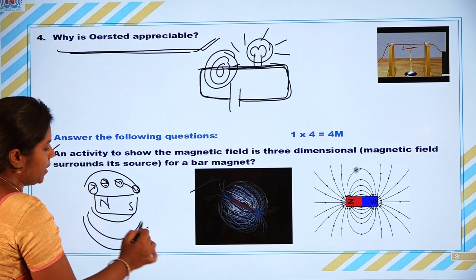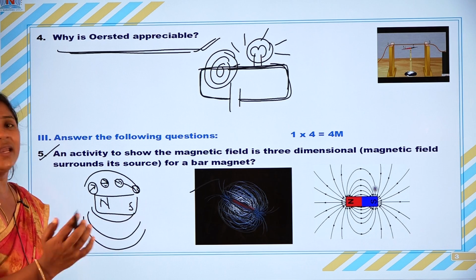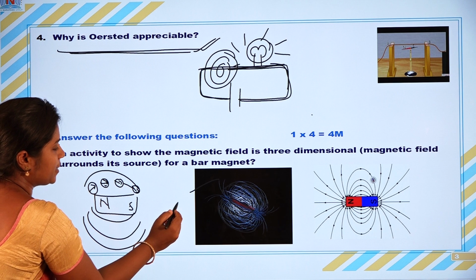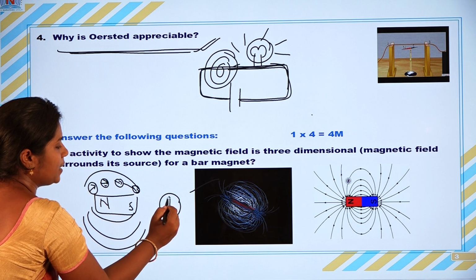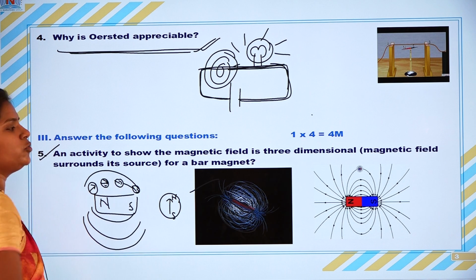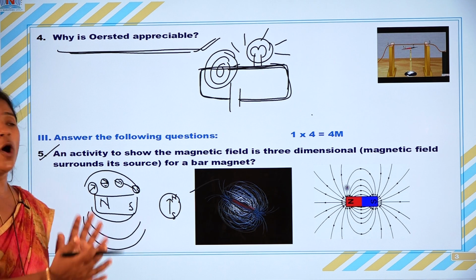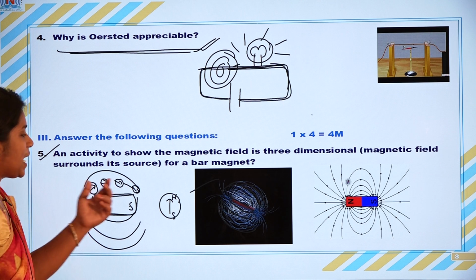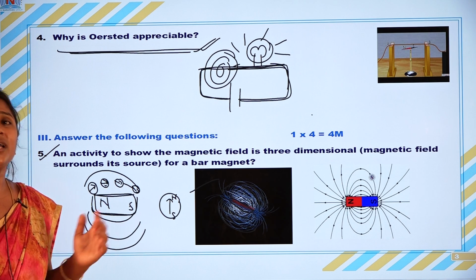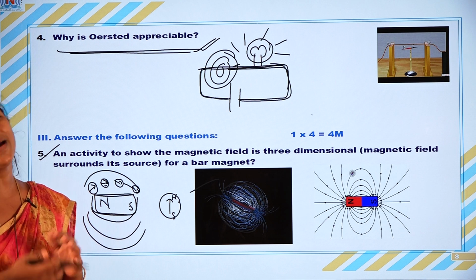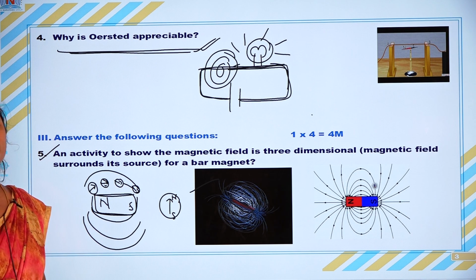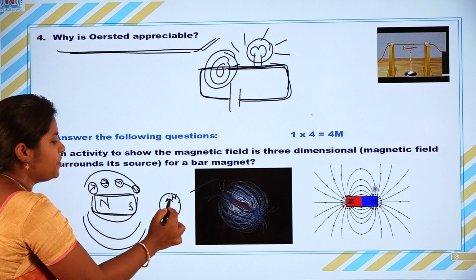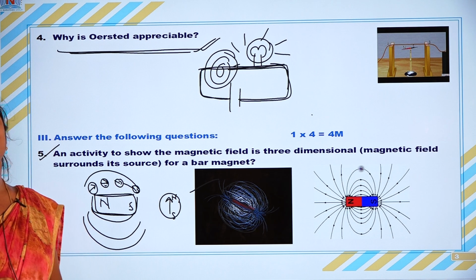And for example, if you remove this bar magnet, what can we observe? The compass shows geographical north and geographical south. It shows the normal direction. If you keep the compass near the bar magnet, the compass is affected by the bar magnet and experiences a force, that is the magnetic force. If there is no magnet near the compass, we observe the geographical north and geographical south, the normal direction.